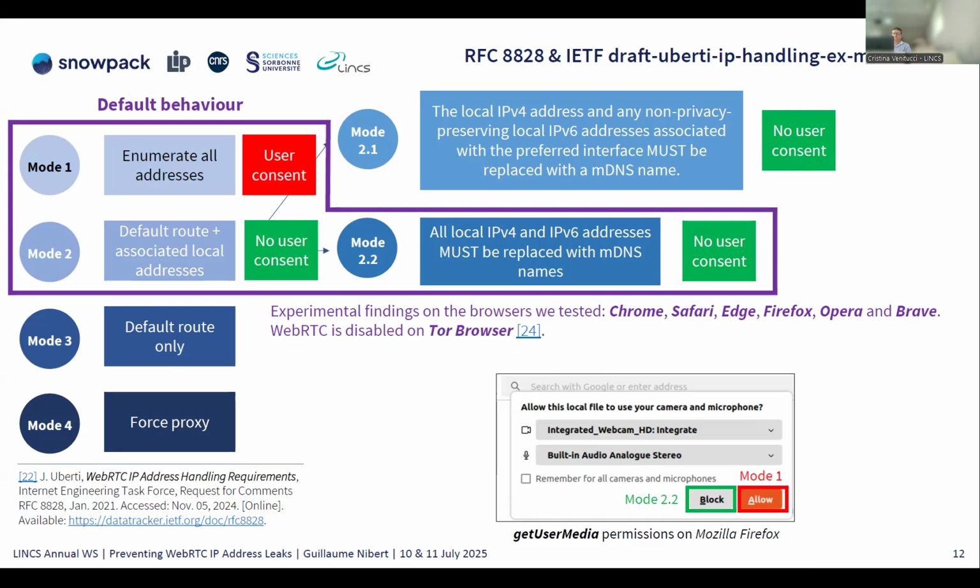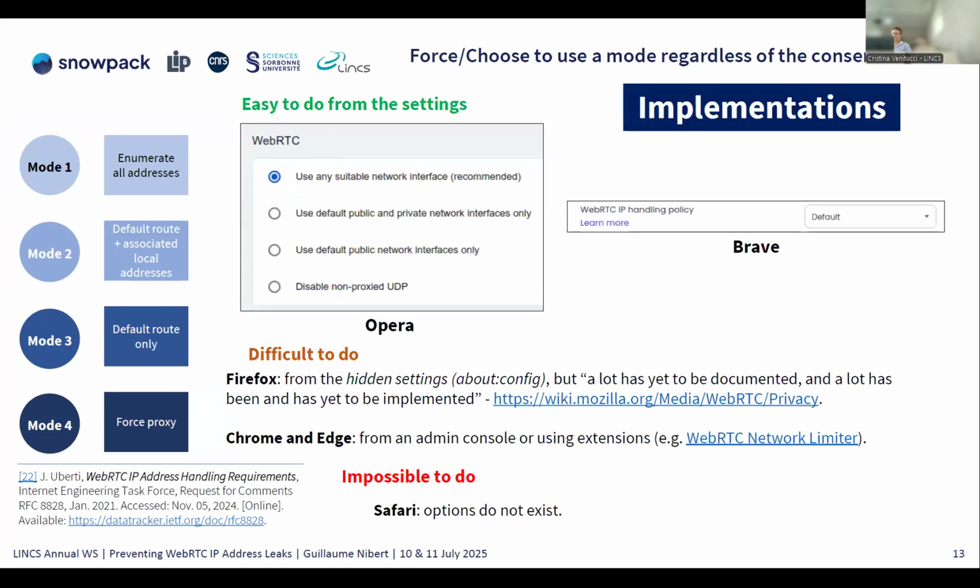We also tested the Tor browser, but currently WebRTC is not integrated in it, so I did not build the Tor browser with the WebRTC client. Okay, and being in mode 3 or mode 4, where you leak only the STUN IP address or you use a proxy, is quite difficult on some browsers, such as Firefox, where you have to go into the hidden settings.